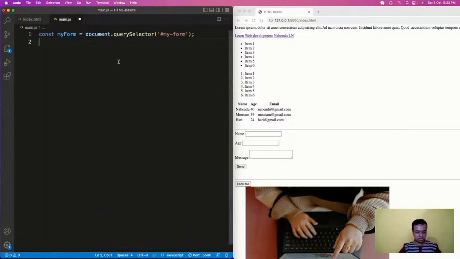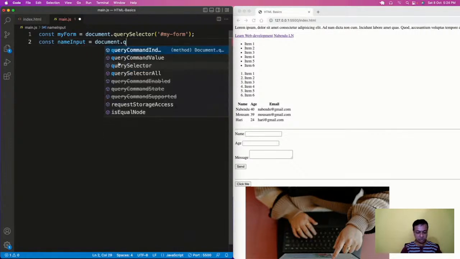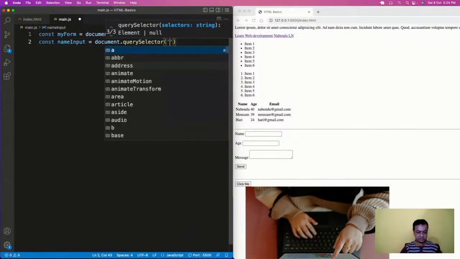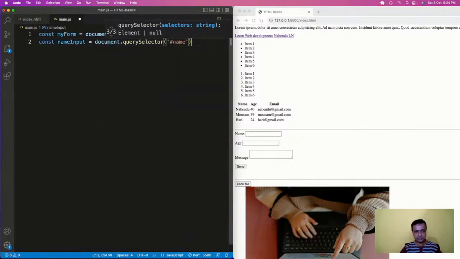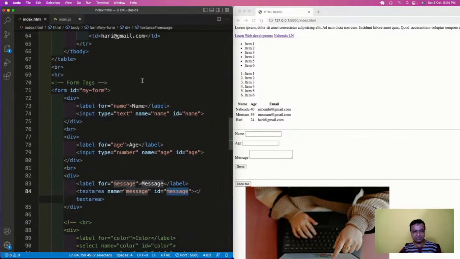So const nameInput equal to document dot querySelector and hash name, ageInput with age, and let us call it msgInput with the ID of message.